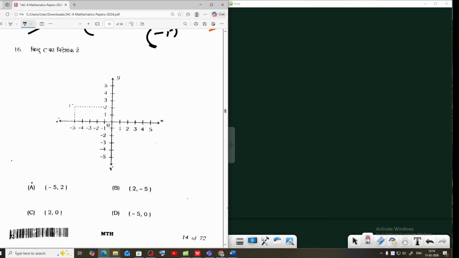Coordinates of point C. Where is C? This is C. We write the coordinates in x comma y form. The value of x is -5 and the value of y is 2. So -5, 2 is the correct answer. Option first is correct for question 16.